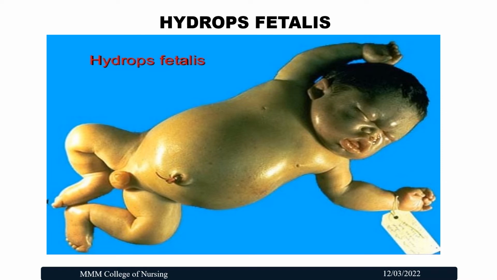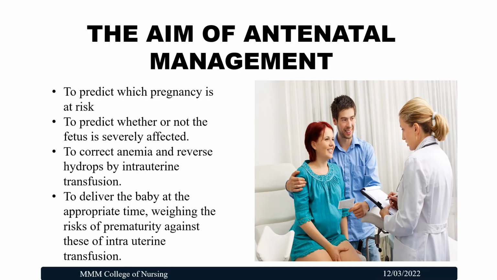So this is the hydrops fetalis. Here what happened, I already told you that there is excess production of RBCs and destruction of RBCs. There is hepatosplenomegaly and increased portal hypertension, and it leads to ascites, edema, hypoxia, fetal anemia, and at last death of the fetus. So this is about the pathophysiology and the complications of RH incompatibility.